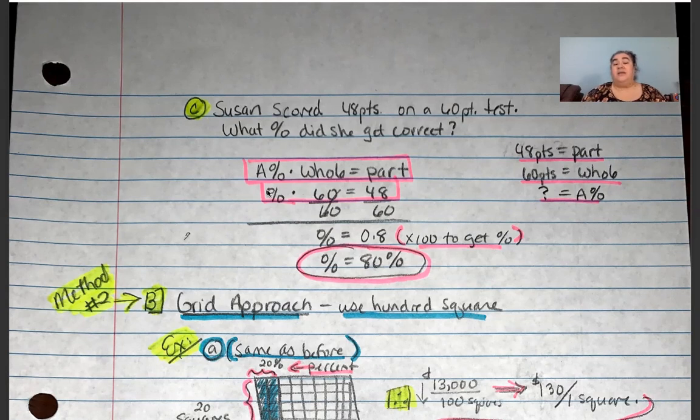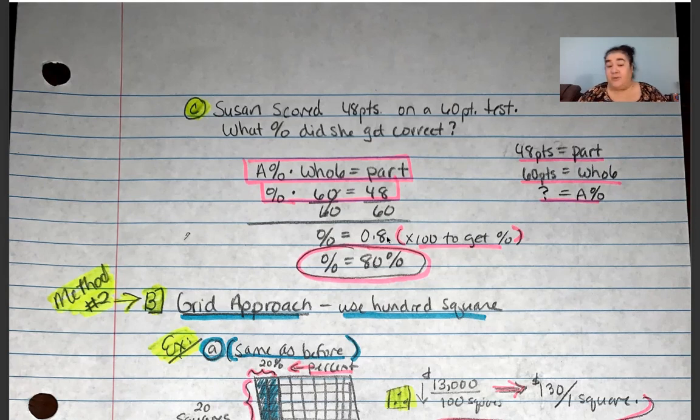Once again, that percent is being multiplied by 60, so to solve for that percent, or to isolate the part that I don't know in my equation, I must do the opposite and do it on both sides. So the opposite of multiplying by 60 is to divide by 60, and we do it on both sides of the equation. This cancels out, of course, telling me that my percent is equal to 48 divided by 60, which if you put into your calculator, you get as 0.8.